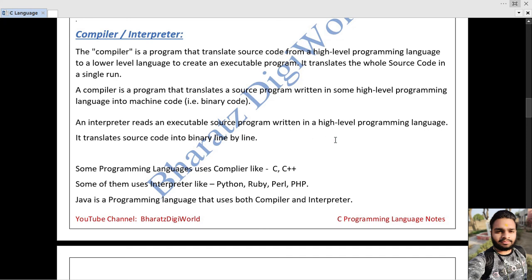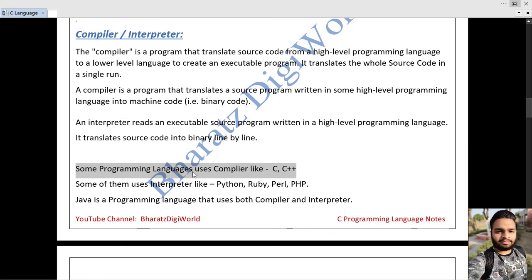First it converts the first line. If it does not give some error, then it will go to the next line, then it will convert the second line, then it will go to the third line, and so on. It will not convert the code in a single run. That is the main difference between a compiler and an interpreter.